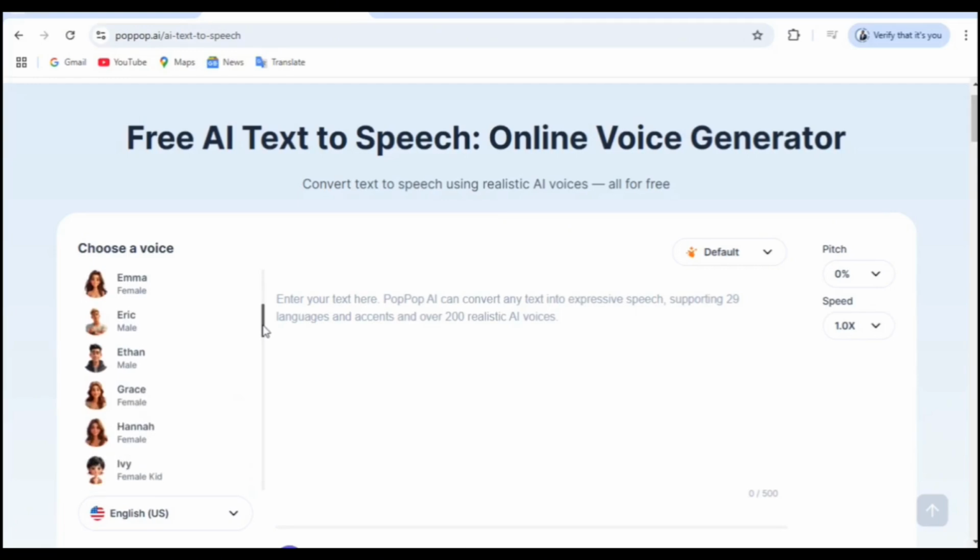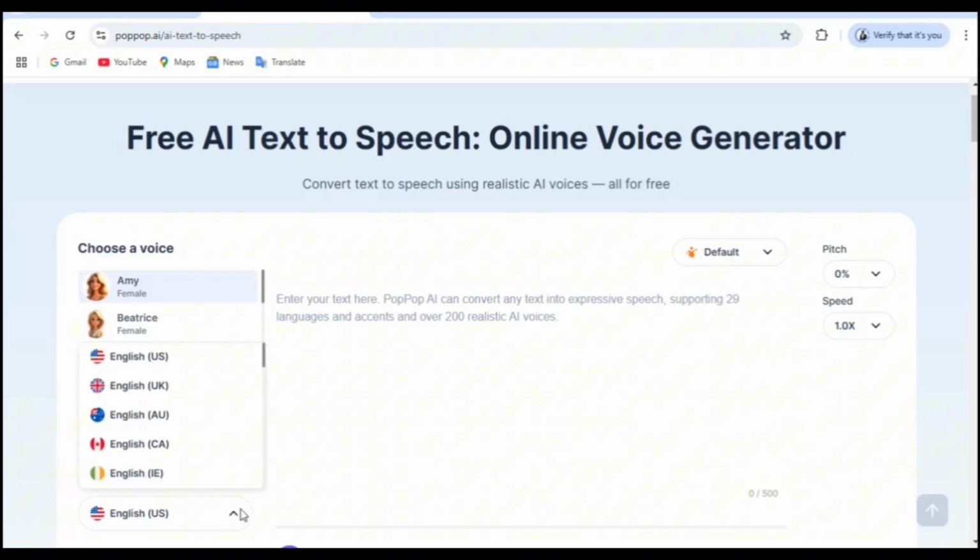Here's the list of US male and female voices, offering a variety of options. To change the voice or language, just click this drop-down arrow. These are the current languages on Pop AI. Feel free to explore and choose the one you like best.